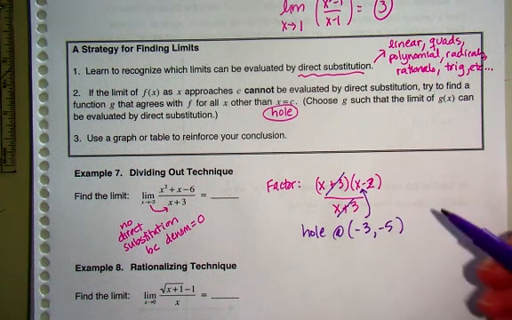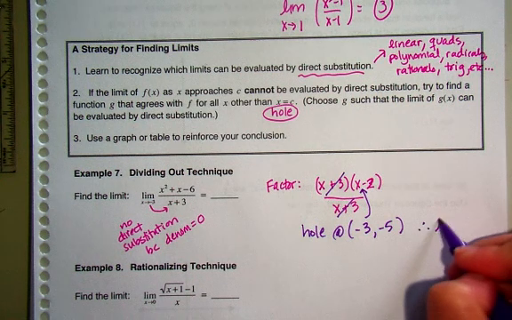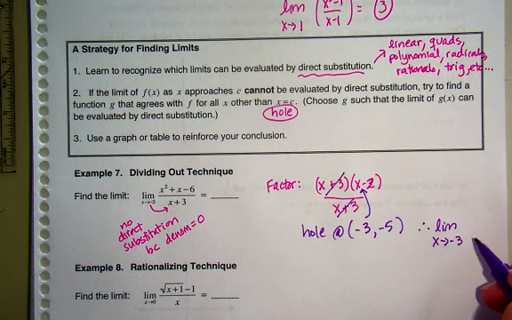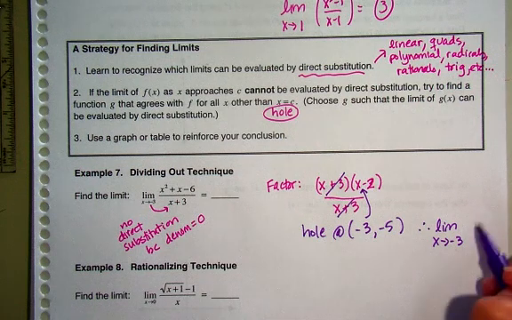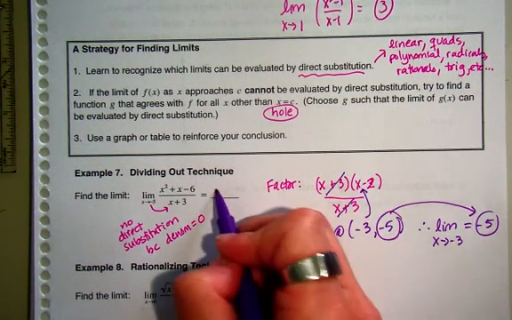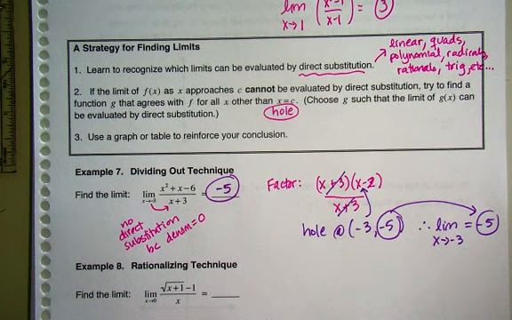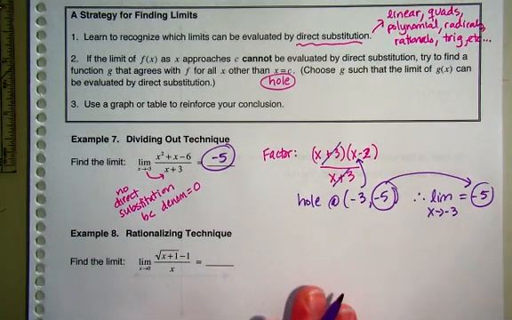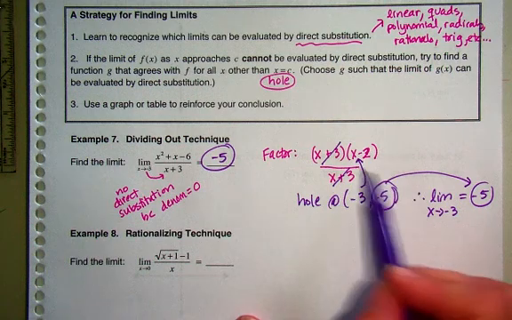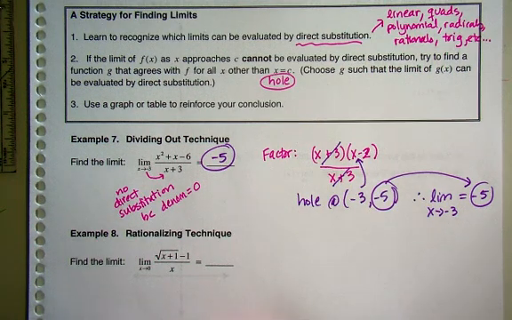So what is my limit? As x approaches -3, what's my limit? -5. Yeah, it's just equal to the y value, right? You could graph this. This is just a line, and it's got a hole in it, okay? But right at that hole, that's where we're going to try to find the limit.